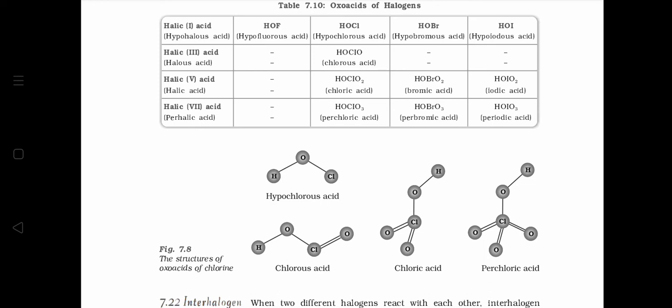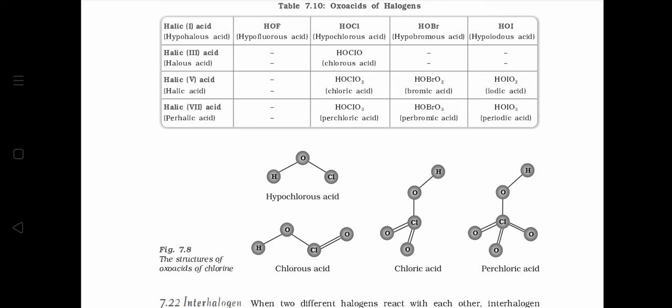Therefore, the oxidation state of chlorine in first compound, that is HOCl, is +1. In second compound, that is halous acid, it is +3. In third compound, HOClO2, it is +5. And in last compound, HOClO3, it is +7. So, perchloric acid has the highest oxidation state.